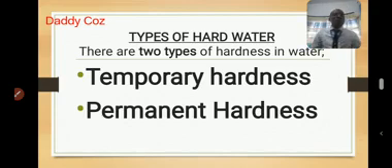From that word, you should know that it will be easier to remove temporary hardness than it will be to remove a permanent hardness. And of course, you can remove temporary hardness by ordinary boiling, but it's difficult to remove permanent hardness by that method. Now, what is temporary hardness? What causes it? And how is it removed? Let us see that.